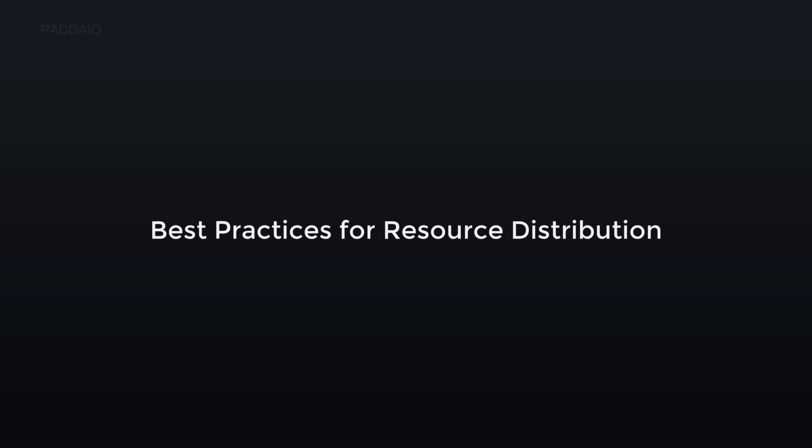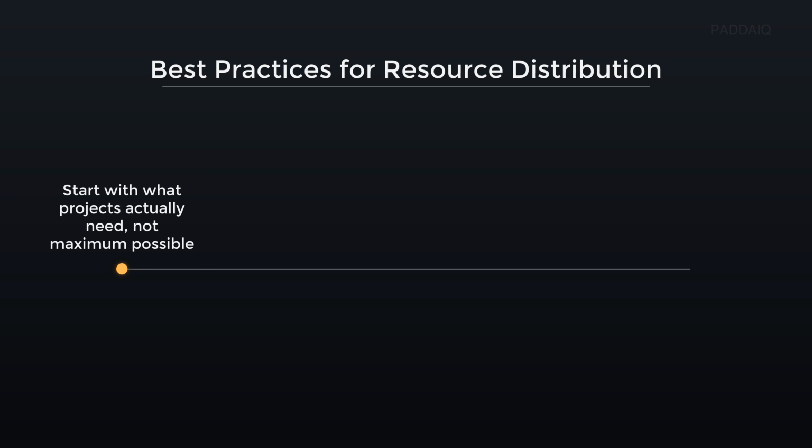Best practices for resource distribution. Start with what projects actually need, not maximum possible. This means allocating resources based on current project requirements rather than over-provisioning. For instance, assign only the necessary memory and computing power for a development app, not the highest available. This approach prevents waste and ensures efficient resource use from the start.